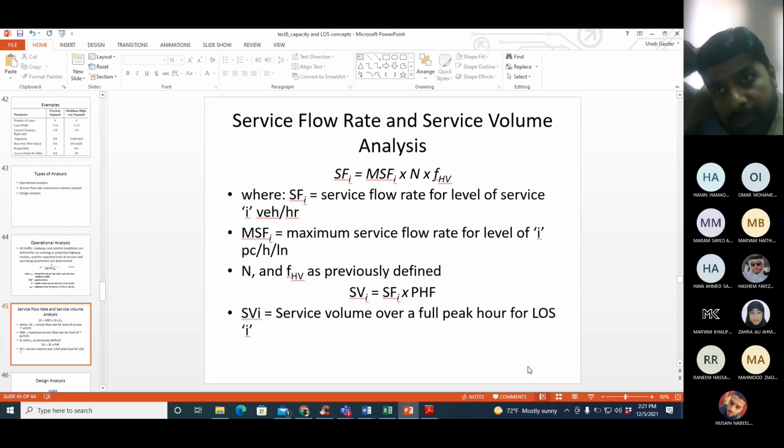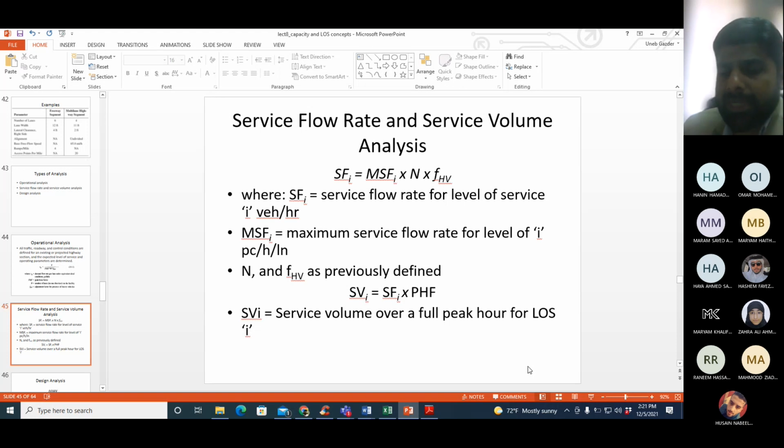So you want to calculate under the prevailing conditions of the highway what maximum service flow rate I can have, or what service flow rate I can have to maintain level of service I. In service flow rate or service volume analysis, our aim is to find out the maximum value of the service flow rate under the prevailing conditions that can still maintain my required or target level of service.